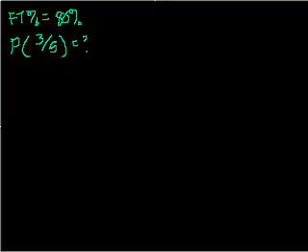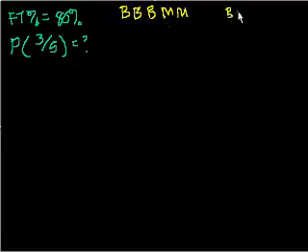Well, let's think of it this way. What is the probability of any particular combination of making 3 out of 5? So what do I mean by that? Well, let me pick a particular combination. Let's say it's a basket, basket, basket, and then I miss. So that would be, I made 3 out of the 5. It could be basket, miss, basket, miss, basket. And there's a bunch of them, and we'll actually try to figure out how many of them there are. But what is the probability of this particular combination?